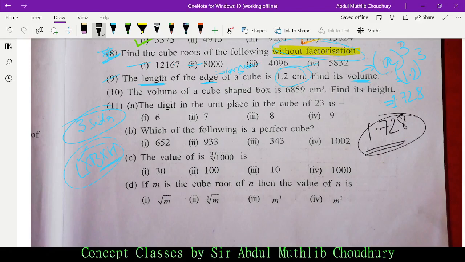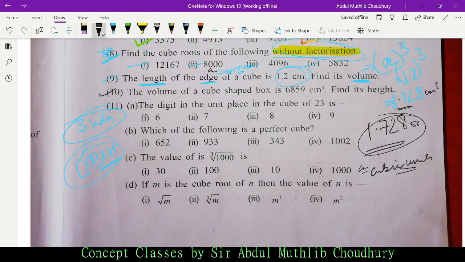How do we derive this? I've considered the length of the edge as a, and volume is a cube. So when you multiply a number 3 times, we arrive at 1.728 centimeter cube, or you can write cubic units. 1.728 centimeter cubic units. All right. Now, question number 10.